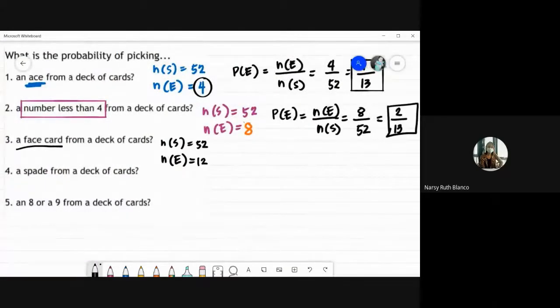Now, what would be the probability now of getting a face card? So, number of favorable outcomes divided by the total number of outcomes. Ayan. May nakita akong sumagot. Okay, 12 over 52. Naka-lowest terms natin yung sagot ni Rod. Tingnan natin kung tama. So, they are both divisible by 4. 12 divided by 4 is 3. 52 divided by 4 is 13. So, tama ang sagot ni Oberada. Good job. Okay, very good. So, it's 3 over 13.